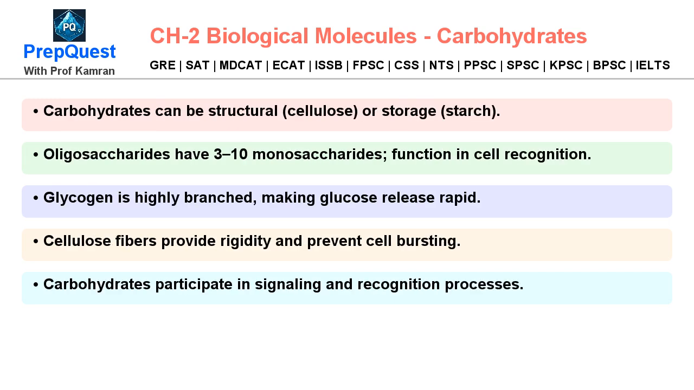Carbohydrates can be structural, cellulose, or storage, starch. Oligosaccharides have 3 to 10 monosaccharides. Function in cell recognition. Glycogen is highly branched, making glucose release rapid. Cellulose fibers provide rigidity and prevent cell bursting. Carbohydrates participate in signaling and recognition processes.